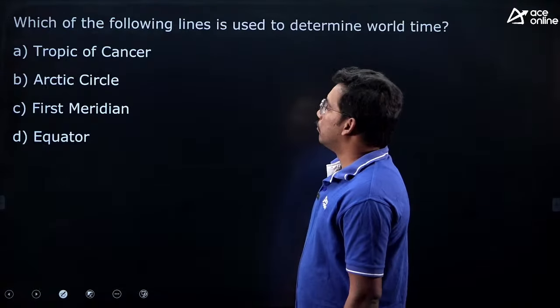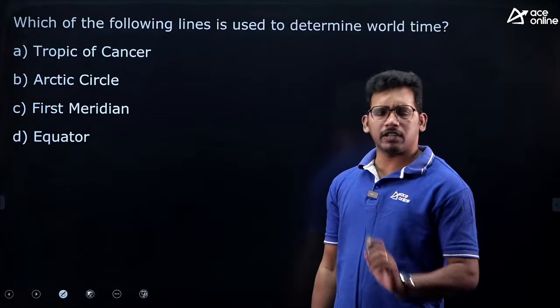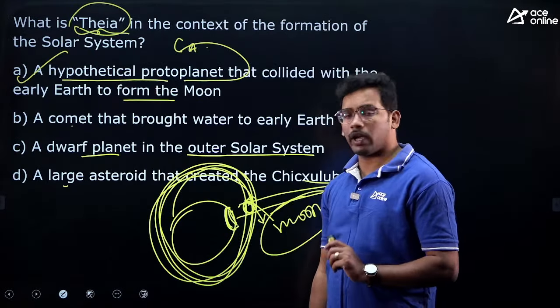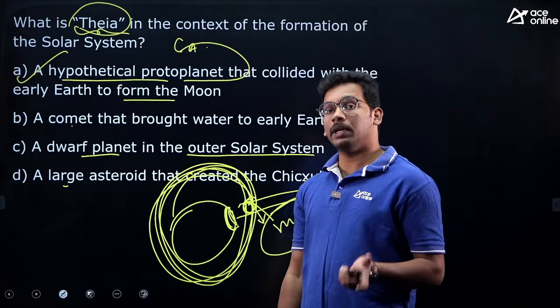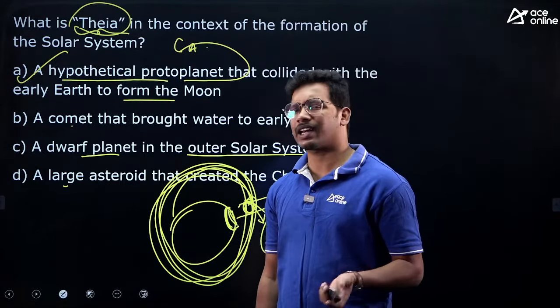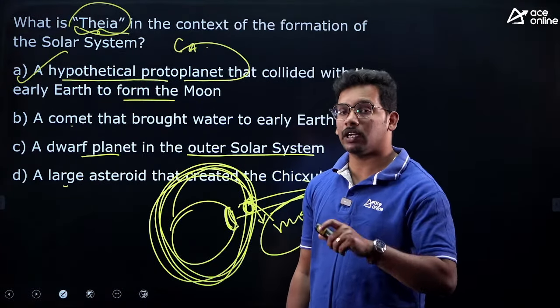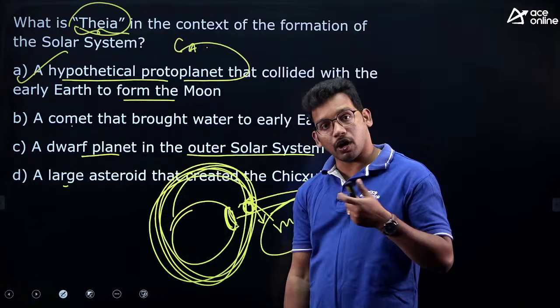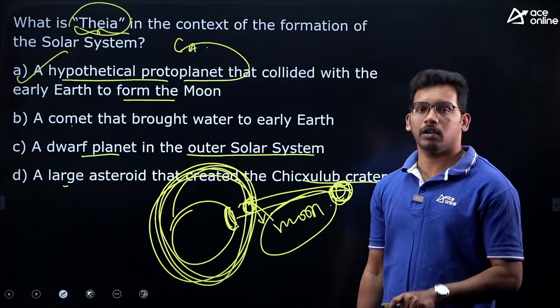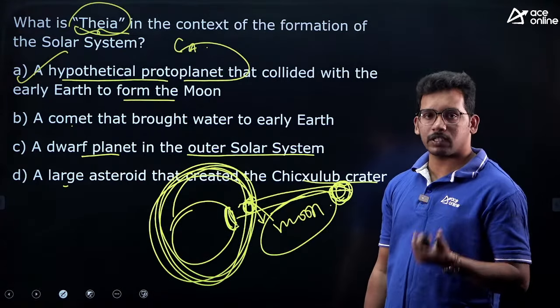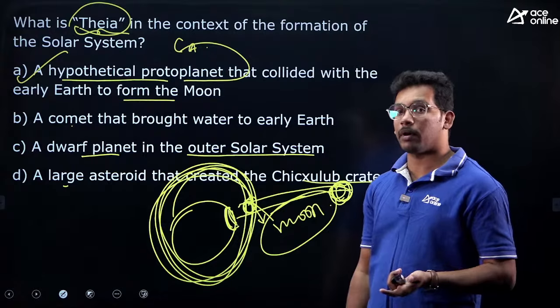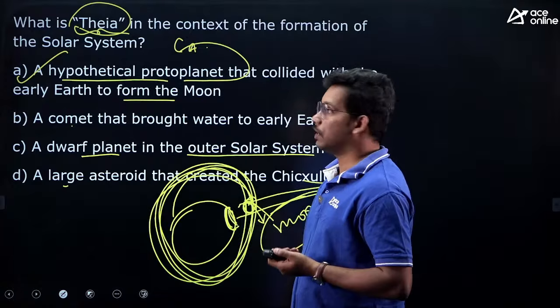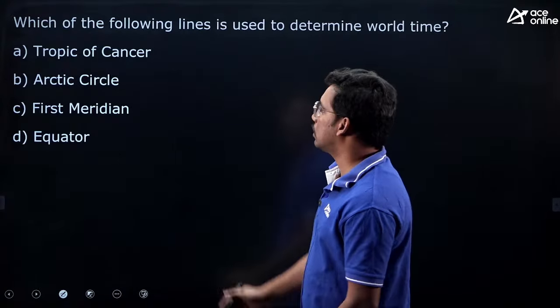Next one, very easy question. See, try to answer. Even if it is wrong, it's fine. Why? If you answer wrong, you will easily remember that question. If you answer correct, you may forget that, you may think that you know this answer. But if you answer wrong, actually it's a positive. If you answer the question wrong here, you will be able to remember for long, for your exam especially, right? So next question, so try to answer.